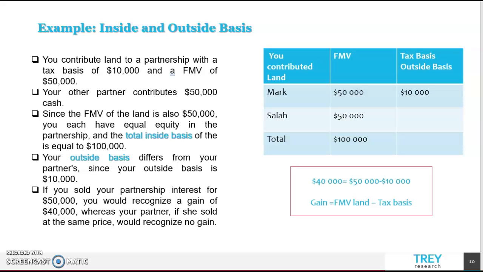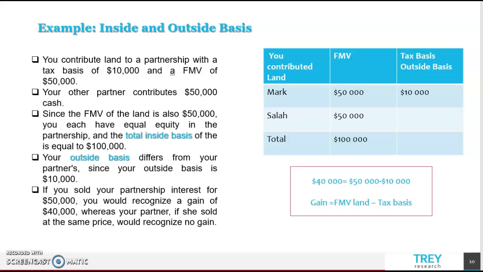Now let's look at the example and let's define what is the difference between inside and outside basis. You contribute land to a partnership with a tax basis of $10,000 and fair market value of $50,000. Your other partner contributes $50,000 cash. Since the fair market value of the land is also $50,000, you each have equal equity in the partnership, and the total inside basis of the partnership is equal to $100,000, your contributions.